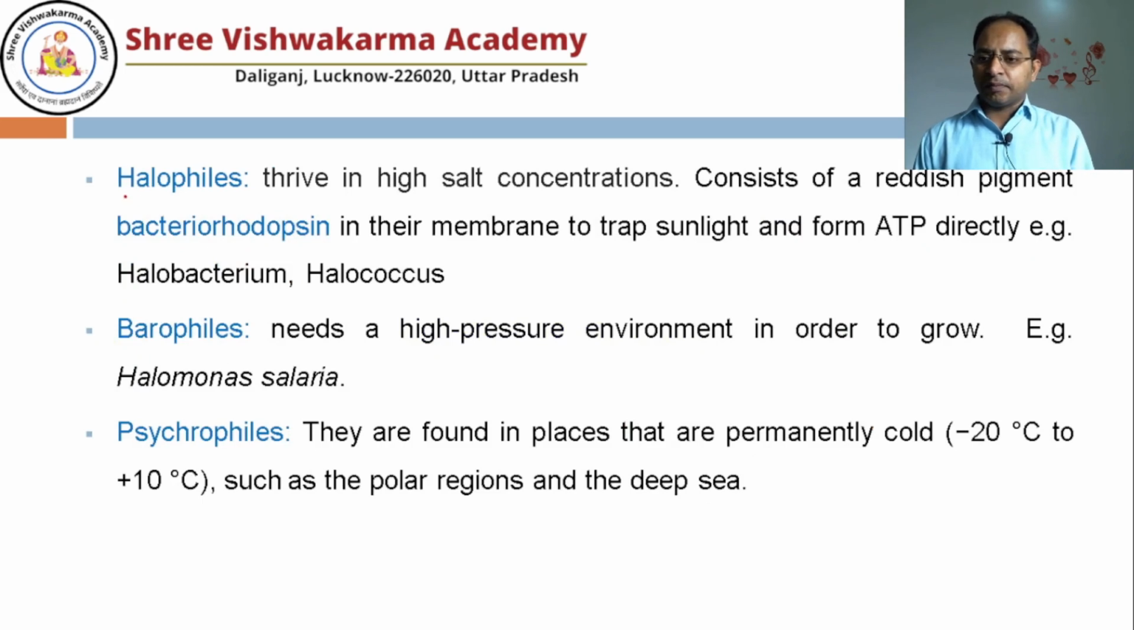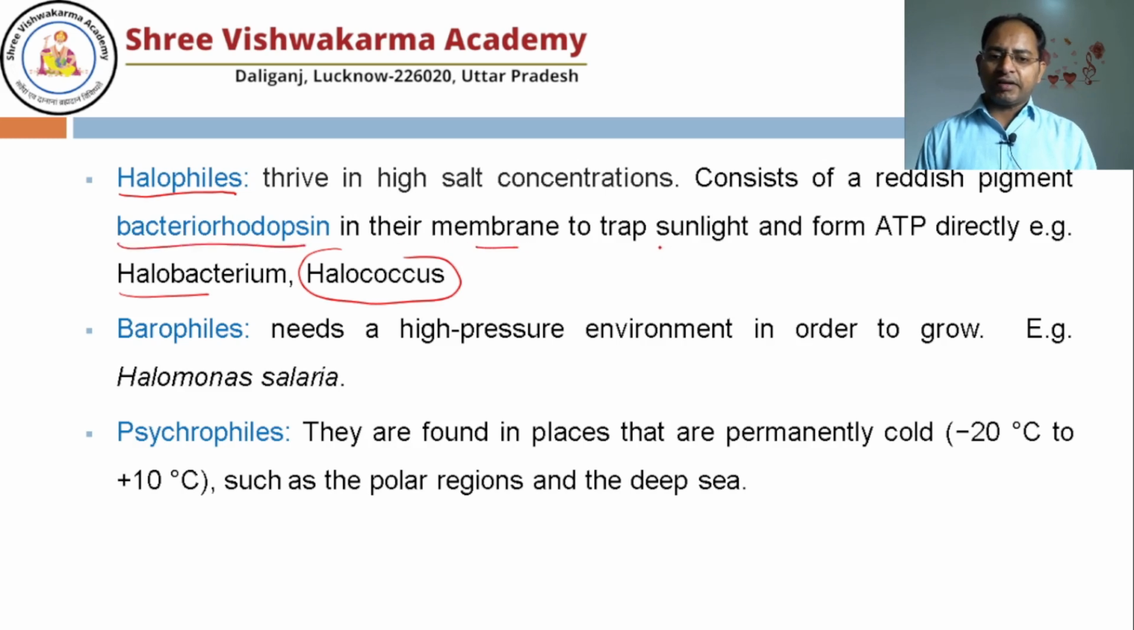Some bacteria can survive in high salt concentration. Examples are Halobacterium, Halococcus. They also have a reddish pigment known as bacteriorhodopsin. With the help of that, they can tap sunlight and form ATP directly. Barophiles are the bacteria which can survive and grow in high pressure environments. Example, Halomonas salaria. Psychrophiles are bacteria which survive in extreme cold conditions, means minus 20 degrees centigrade to plus 10 degrees centigrade, such as conditions found in the polar region and the deep sea.